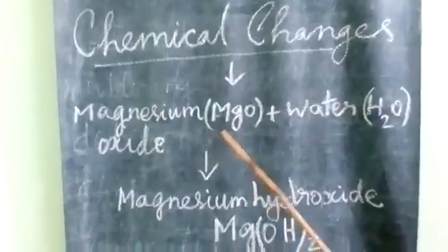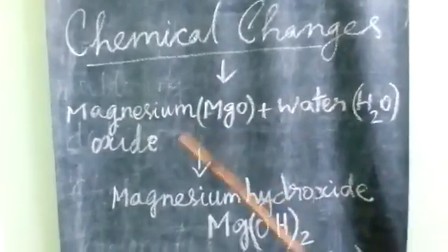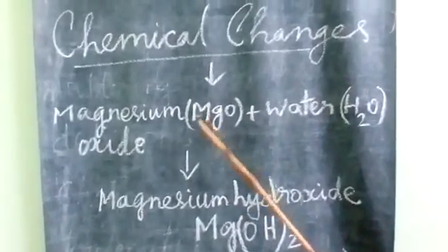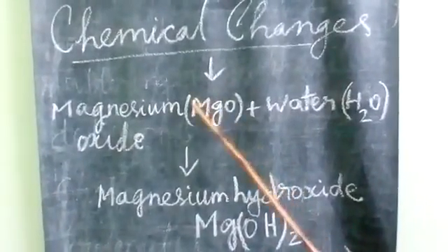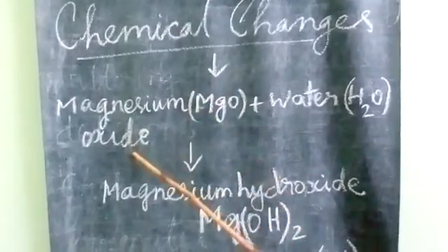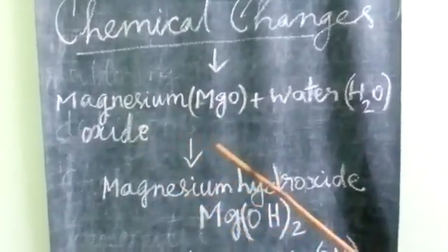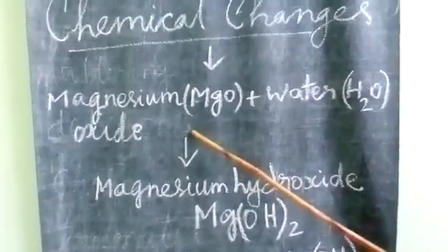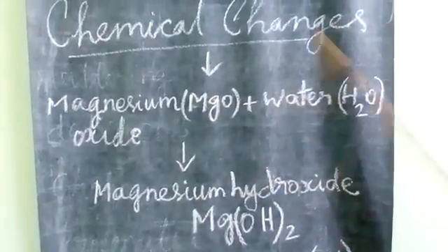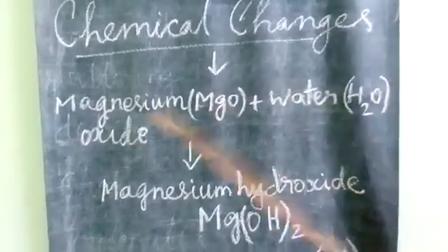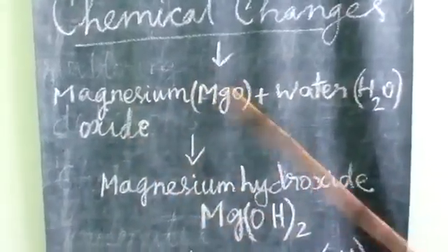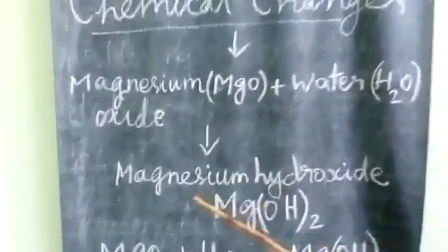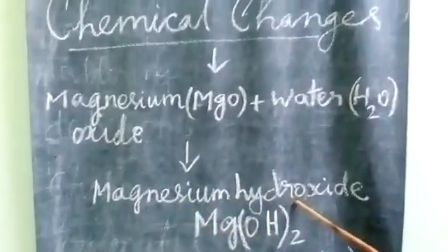When magnesium is burnt, it is oxidized. It is mixed with oxygen and it forms magnesium oxide. This burnt magnesium is converted into ashes. This ash is mixed with water, H2O. Magnesium oxide is MgO. What happens? A new substance is formed, magnesium hydroxide.